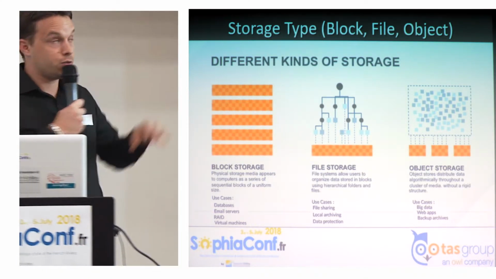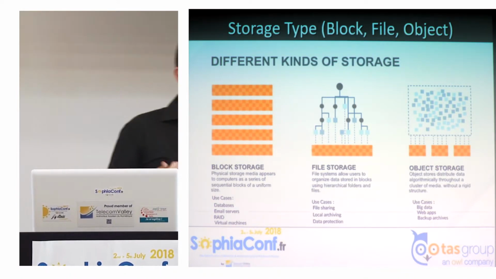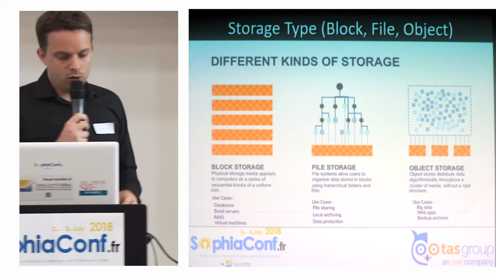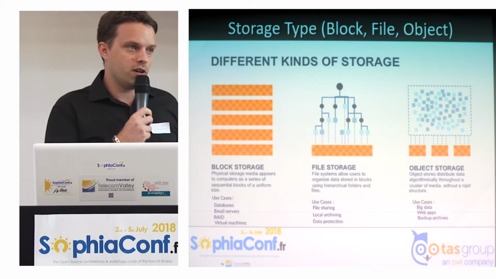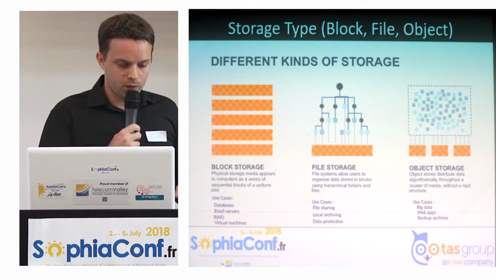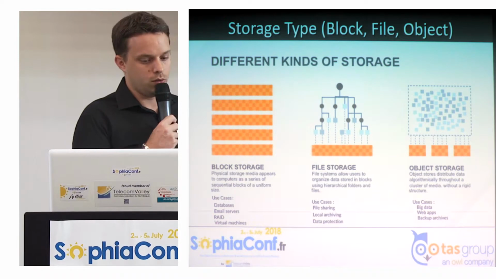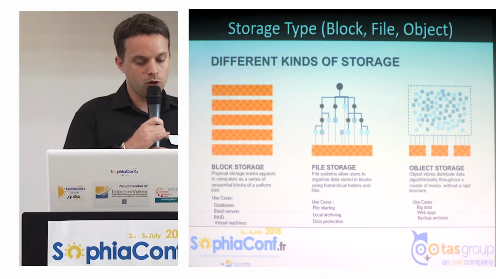So the virtual servers and virtual machines will use the block storage, but also the databases and RAID. All the block storage is used with serial blocks, with an algorithm that will make our volume grow.